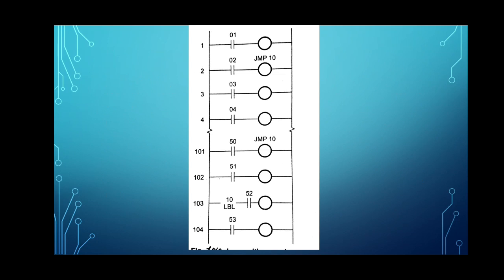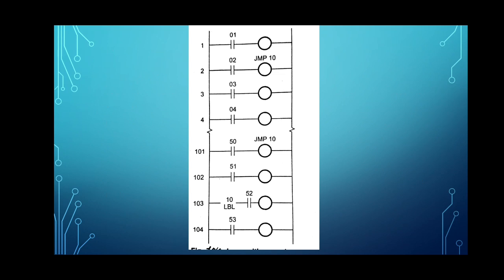There is one more branching from line 101. JMP 10 in this line indicates jump to line label 10 or LBL 10. Note that there is no return to the skipped portion of the program.